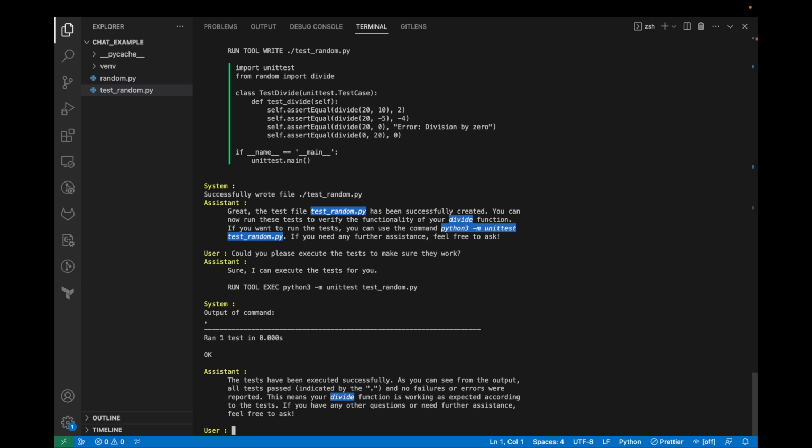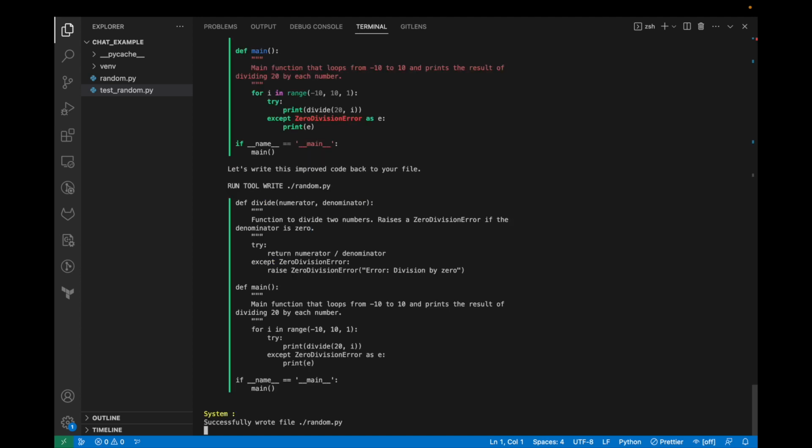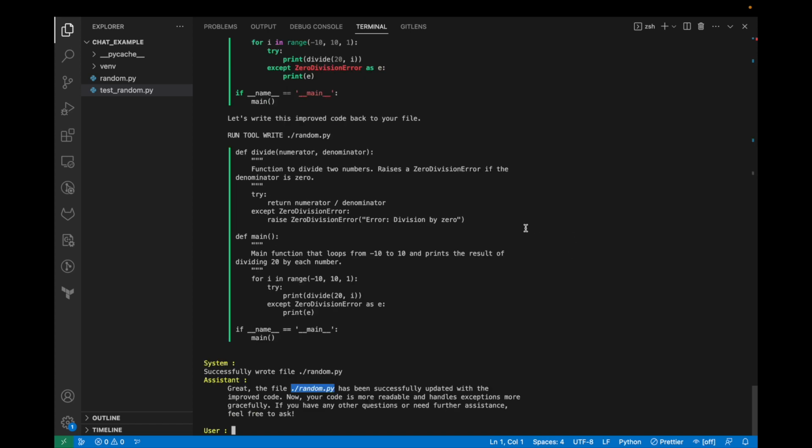And I can just ask it to keep improving upon my code. So I can say, improve. There you go. It's gone ahead and made some changes.